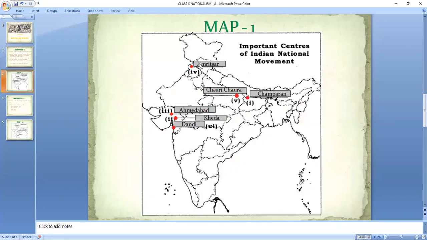And then we see the location of these 6 places. The first one is Champaran, then the second one is Kheda, third is Ahmedabad, fourth is Amritsar, fifth is Chauri Chaura, and finally the 6th one is Dandi.